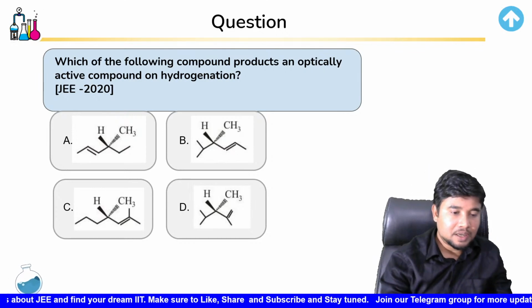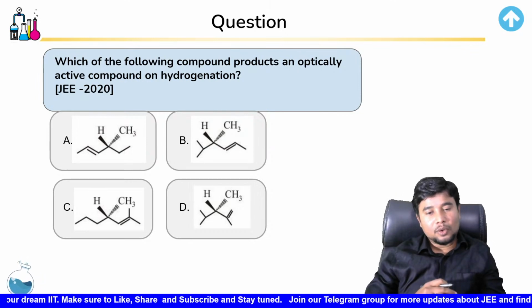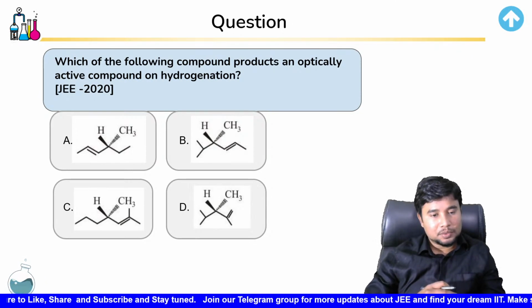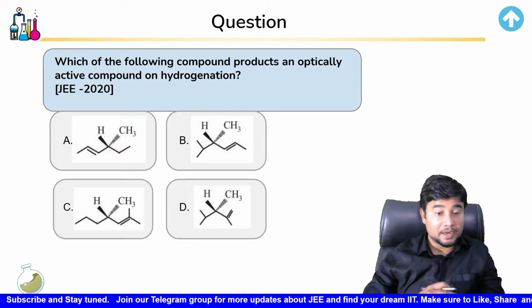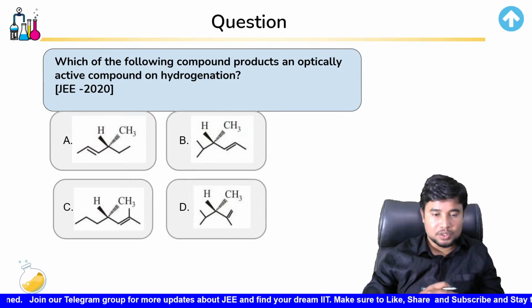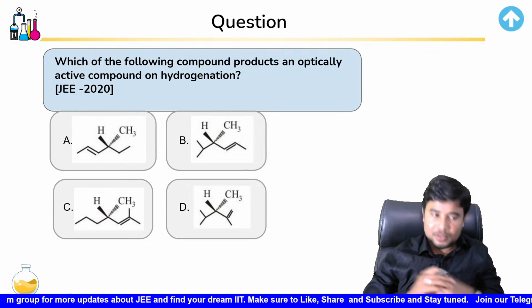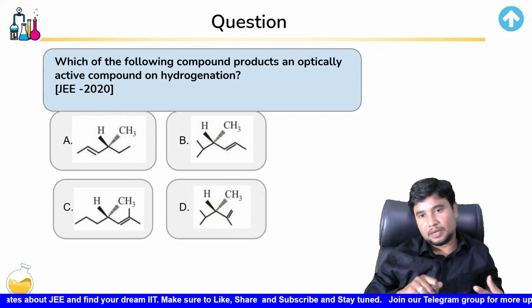Fine, then we have another question which was again asked in 2020. Which of the following compounds produces an optically active compound on hydrogenation? Now we know what is hydrogenation, right? Addition of hydrogen, and which would give you an optically active compound. Now for this question to be answered, you need to be thorough with what is optical activity, which I believe you might be.